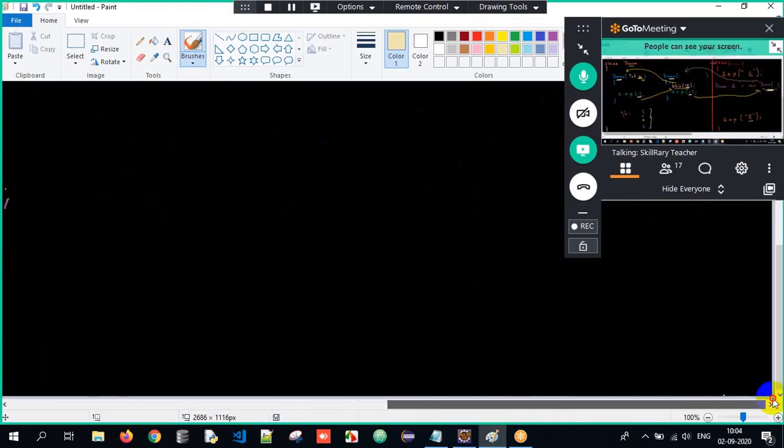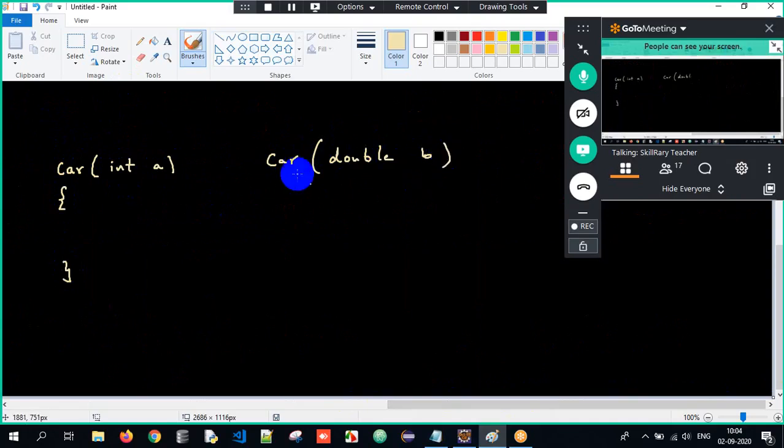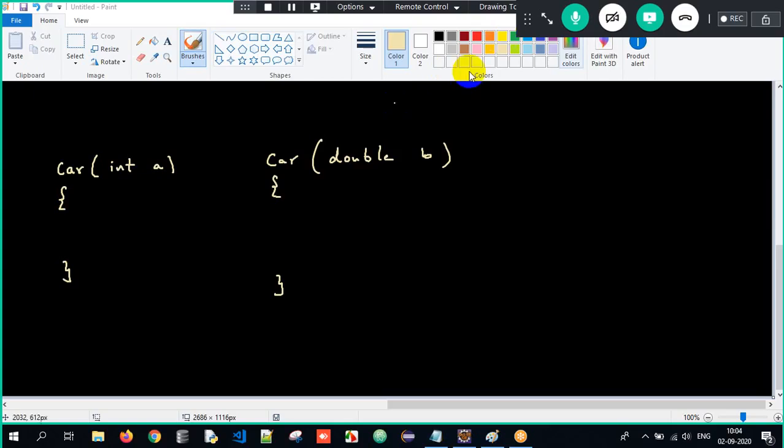Recursive chaining, meaning, as I told you, see here guys, if I write Car, here it will accept int a. Now here it will accept Car double b. So now what will happen, I will make use of a statement: this of 5.5, and here I'll write this of 20.